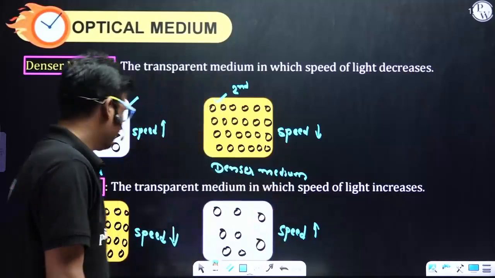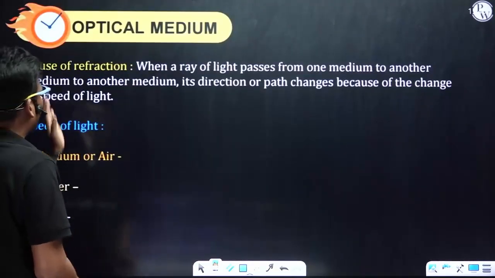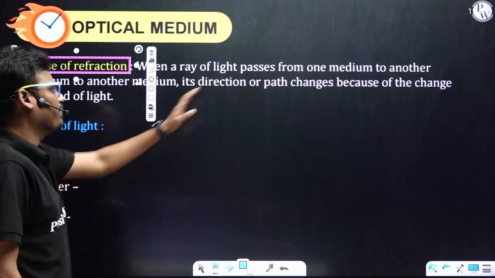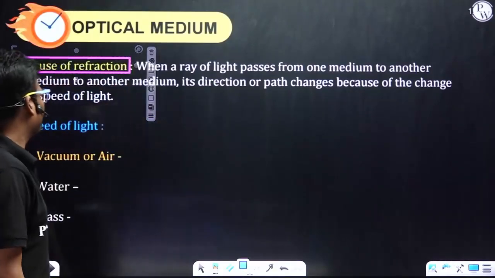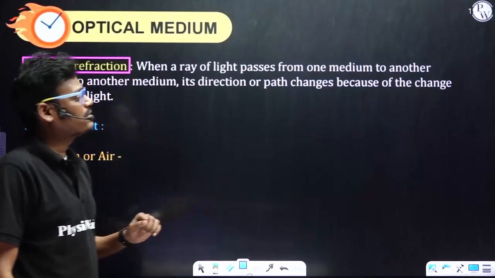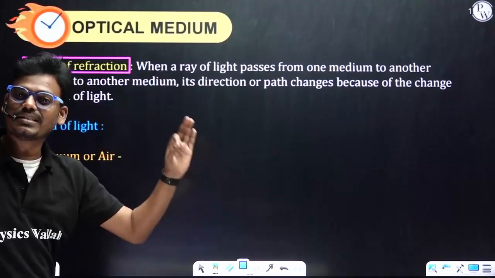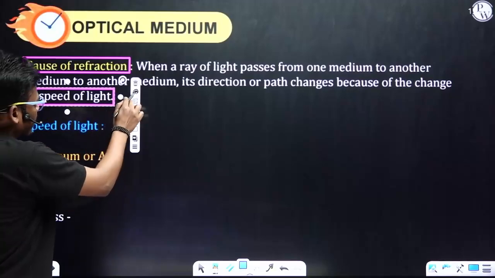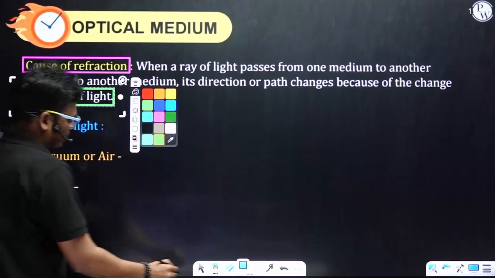Now, the cause of refraction. When a ray of light passes from one medium to another medium, its direction or path changes because of the change in the speed of light. Change in the speed of light. That's all.